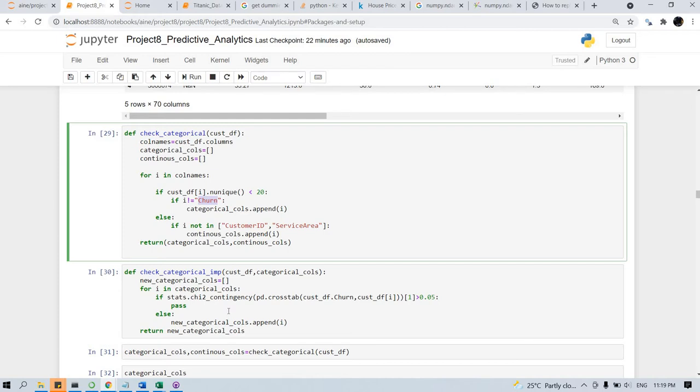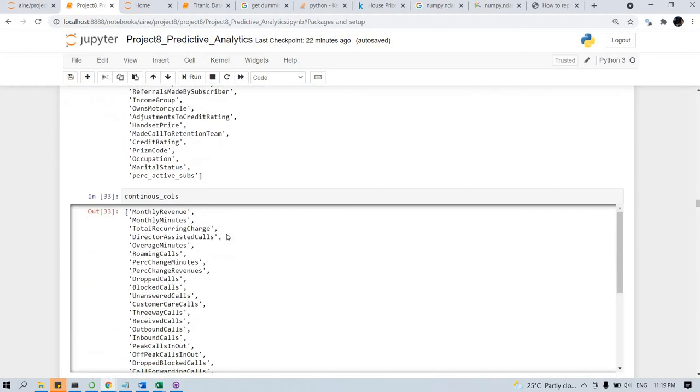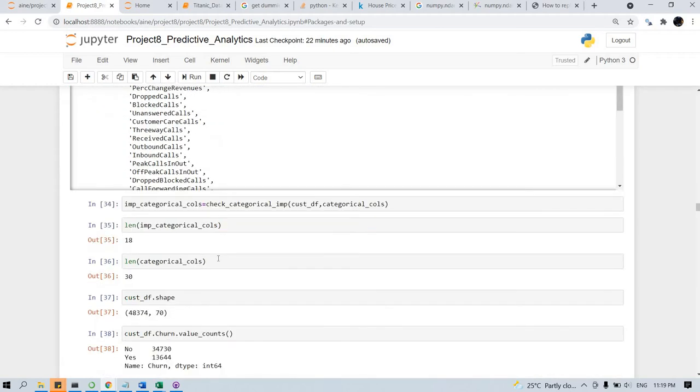Then we are trying to find out which category columns are important based on the chi-square contingency matrix. Based on that, we pass the categorical columns and find out all the important categorical columns. From this, out of 30 categorical columns, 18 columns are considered important ones.